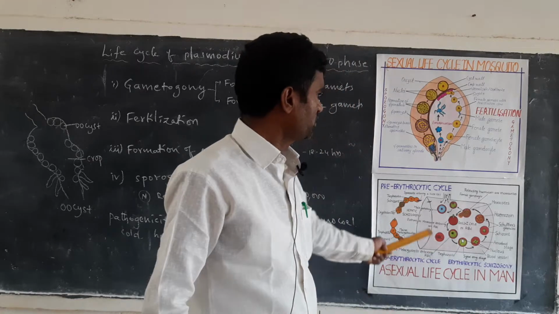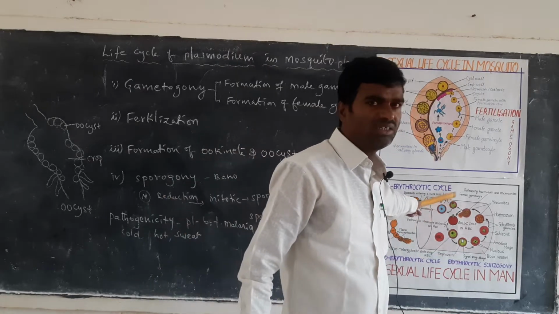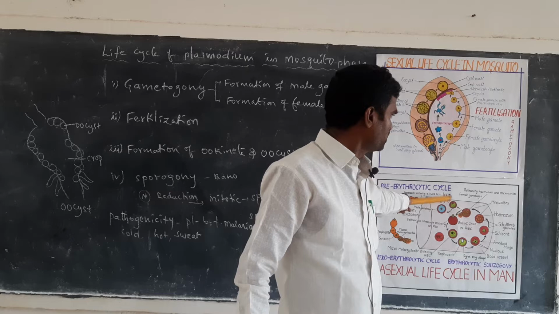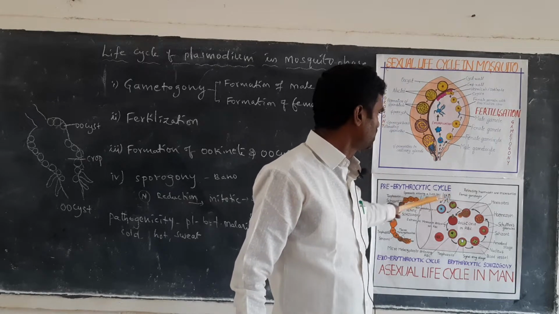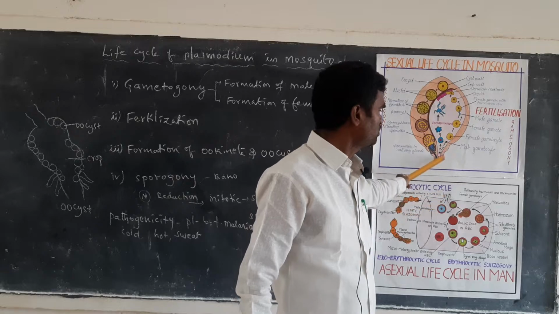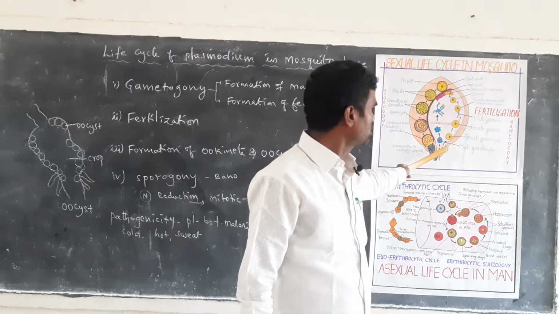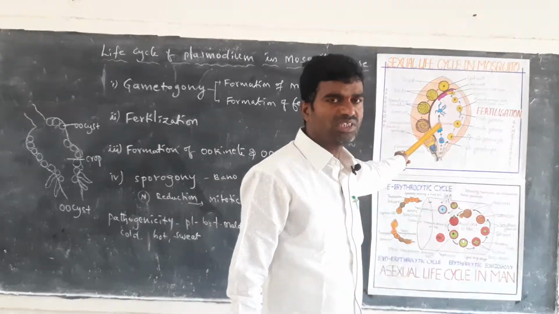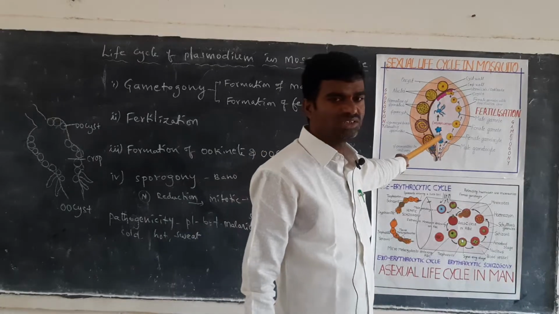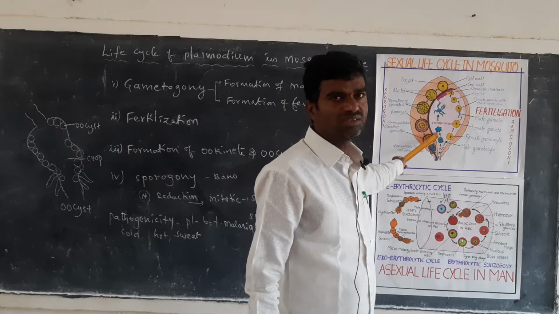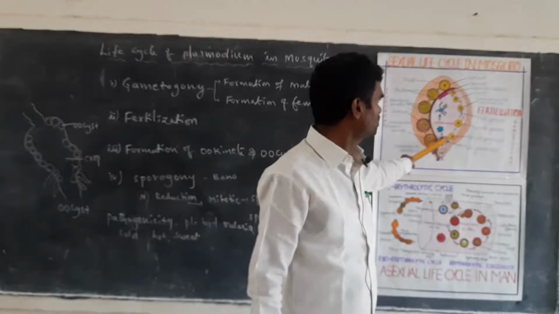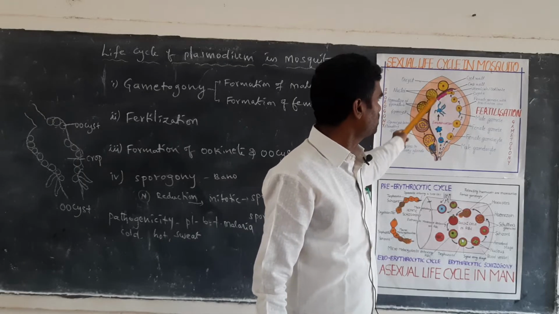Now see here, this is the human being asexual phase. From here, the female and male gametocytes are released into the bloodstream of the mosquito, and now they reach the crop wall.